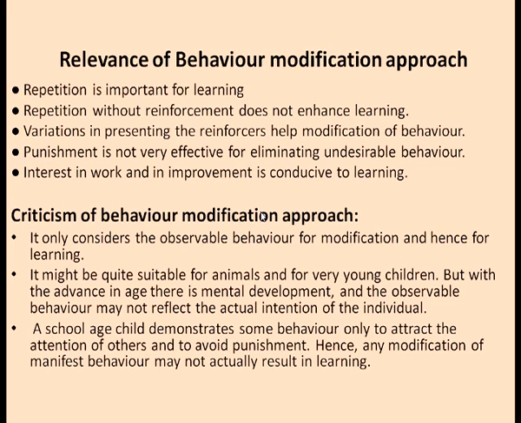and the observable behavior may not reflect the actual intention of the child, because as they grow older, they also learn how they can behave in a particular way, but may feel or intend to do something else. A school-age child demonstrates some behaviors only to attract the attention of others and to avoid punishment. Sometimes children also do certain kinds of behavior just to gather attention of the other person. Hence, any modification of manifest behavior may not actually result in learning. So, not all behavior modification will lead to a learning behavior.